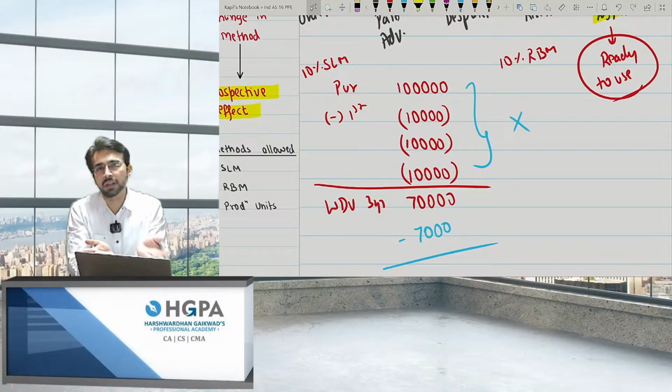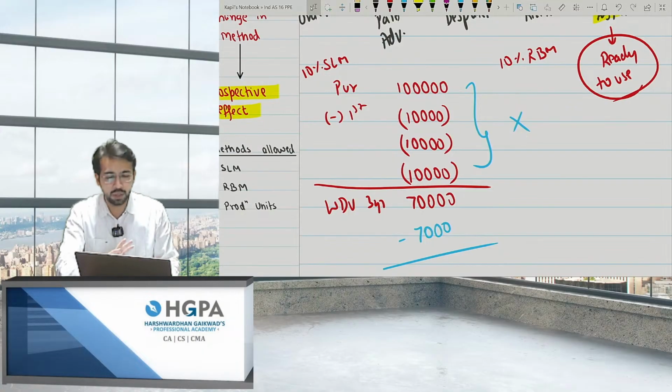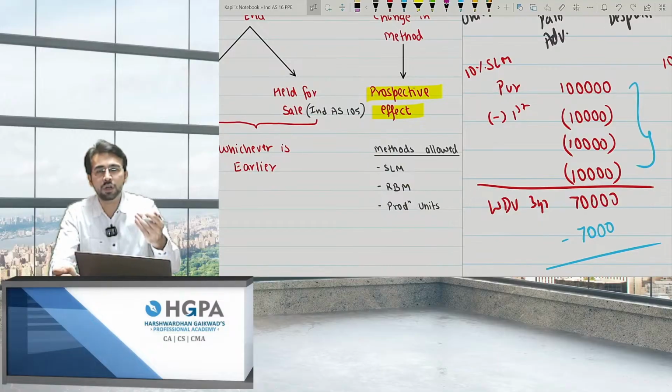Obviously, the same should be done when it is the opposite. If you're following RBM first and then SLM, it should go like that also. That is prospective, not retrospective. Retrospective is from the beginning, so you don't have to go to the beginning. You have to start the change right from now.